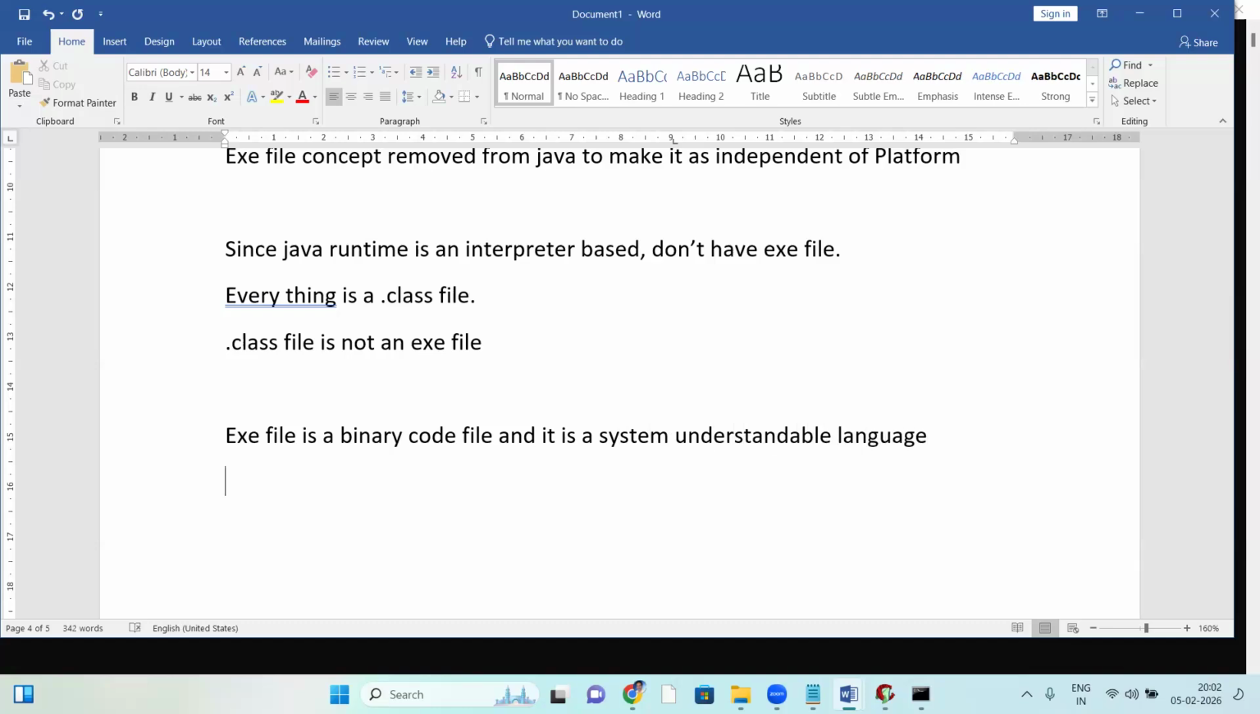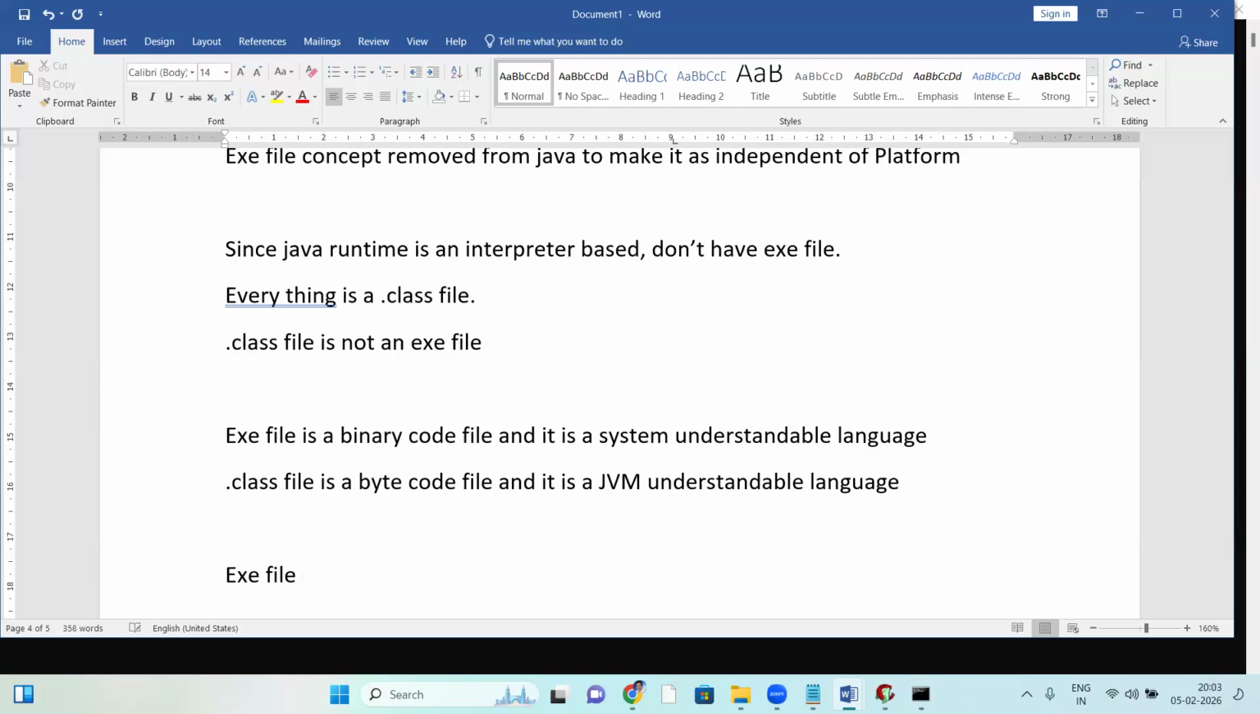An exe file is a binary code file, and it's a system understandable language. A dot class file is a bytecode file, and it's a JVM understandable language.